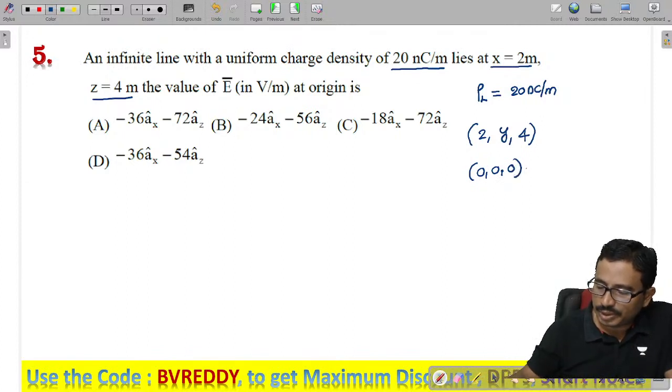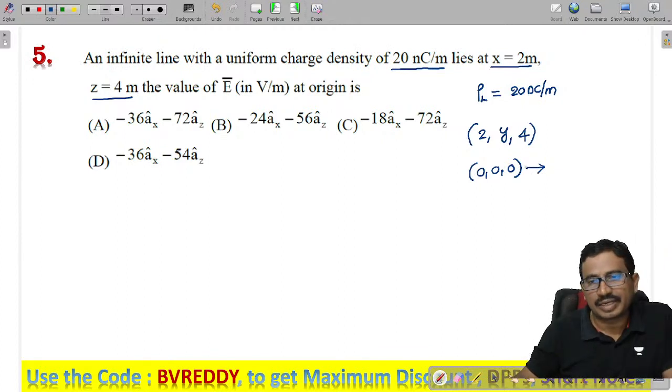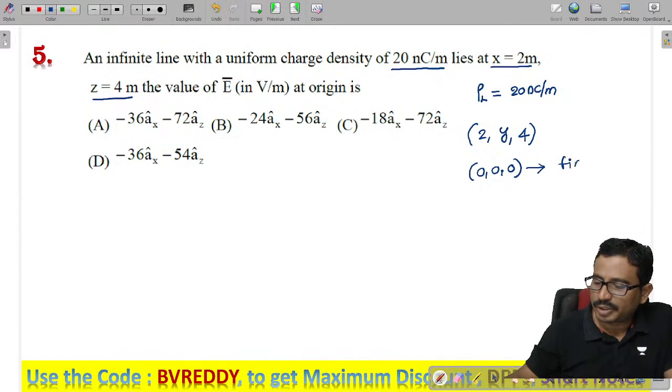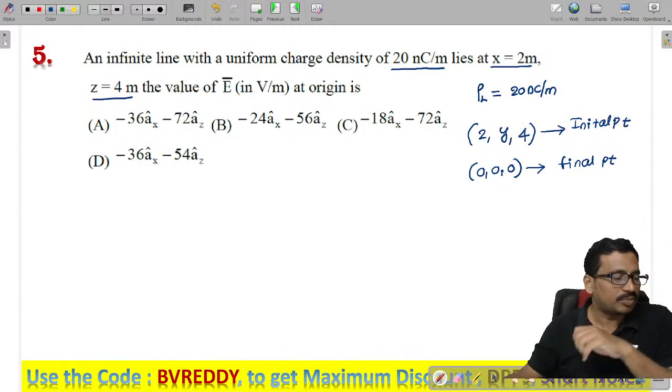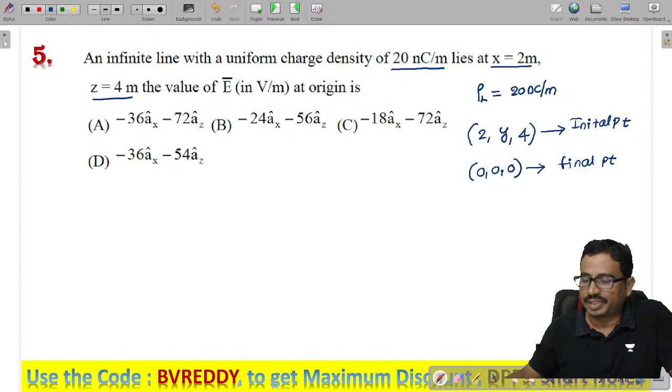Wherever you want to find the electric field, that point is the final point. And where the charge lies, this point is the initial point. The distance vector means final minus initial point.